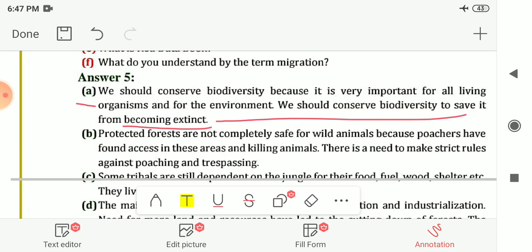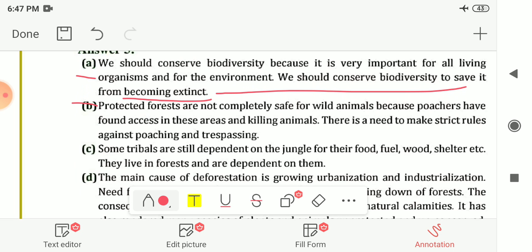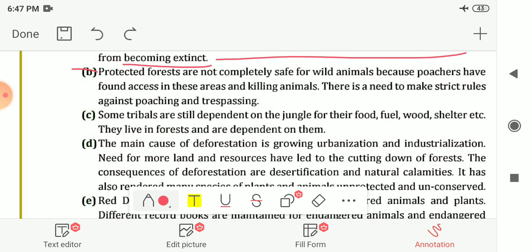Why? The protected forests are not completely safe for wild animals because poachers have found access in these areas and are killing animals. There is a need to make strict rules against poaching and trespassing. How are they entering? That is trespassing. So to avoid this trespassing, we have to make strict rules.